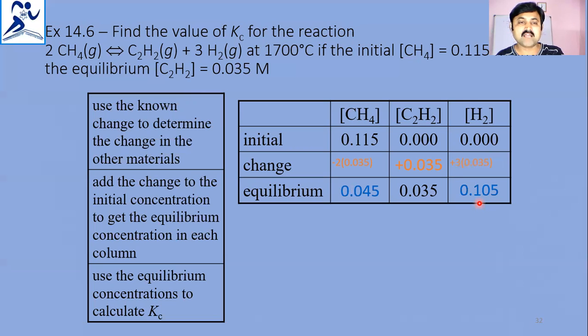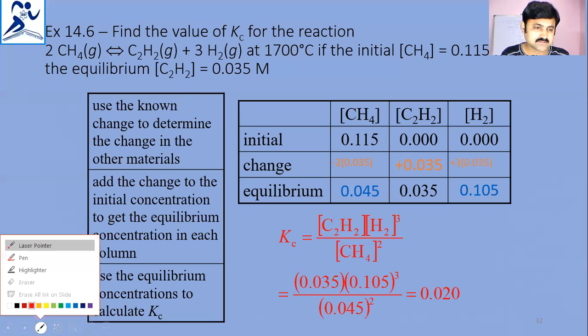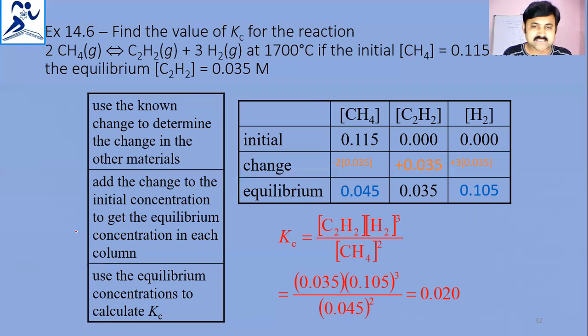So these values are substituted in the equilibrium constant, that is C2H2 concentration into H2 concentration power 3 by methane concentration, and we got 0.020 as the equilibrium constant. So here, the values we have calculated are based on the discussion here.